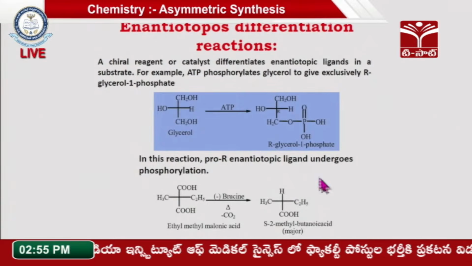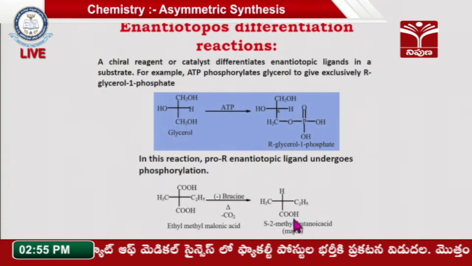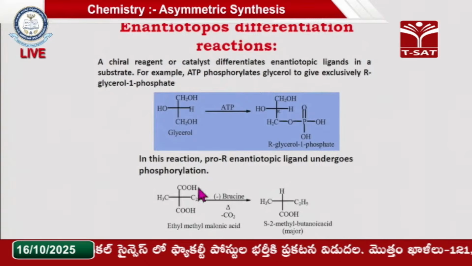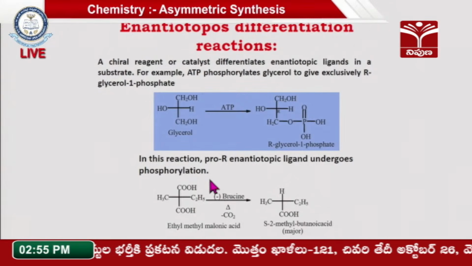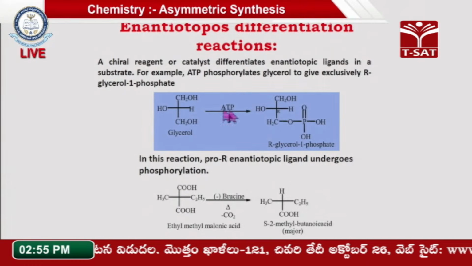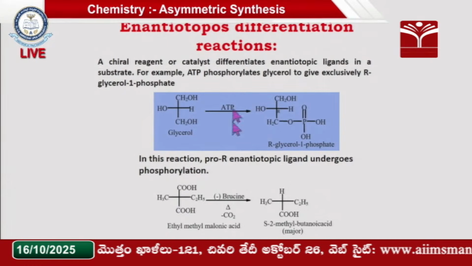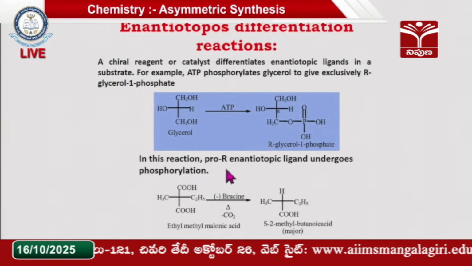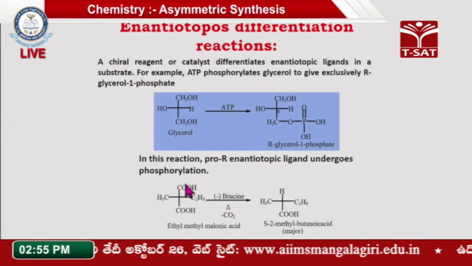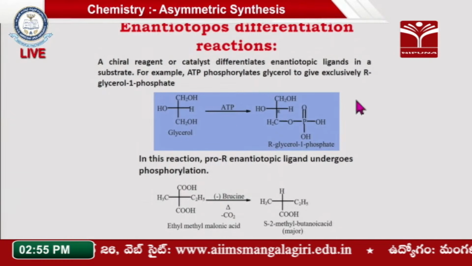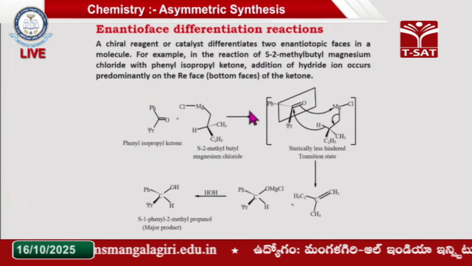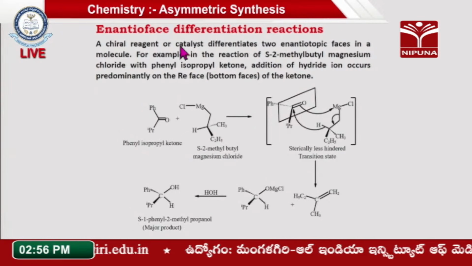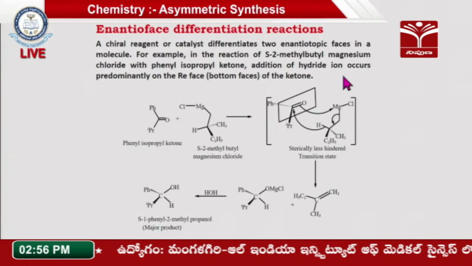Okay, so it is choosing only the S isomer, but the decarboxylation is not taking place in the R isomer. So this is selective towards its substrate. That means the reagents are selective towards their substrate, and it is going to form the exclusive product here. The substrate is a racemate you are taking.